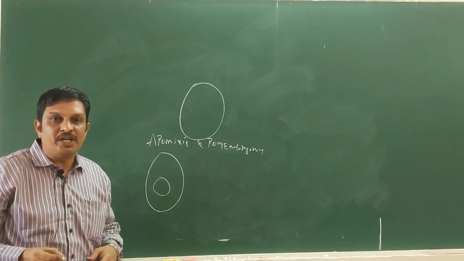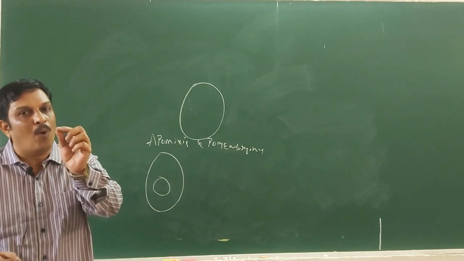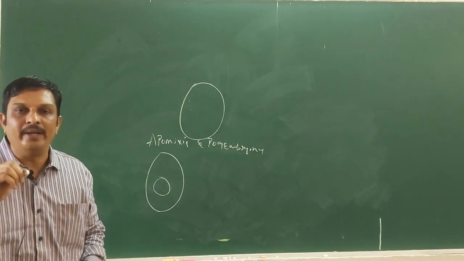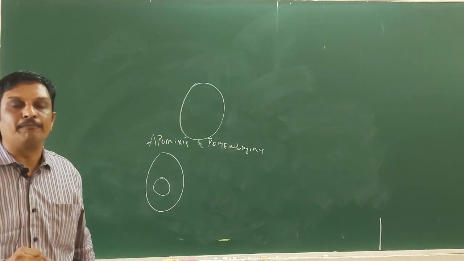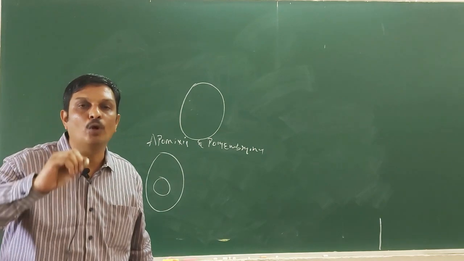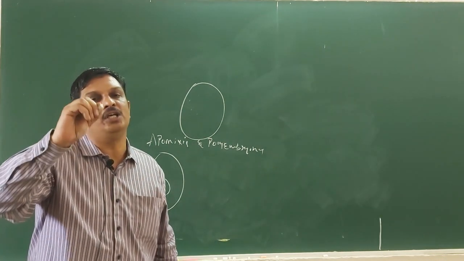In such cases, one seed contains more than one embryo. This phenomenon is called polyembryony. That is, the phenomenon of occurrence of more than one embryo in a seed is called polyembryony.